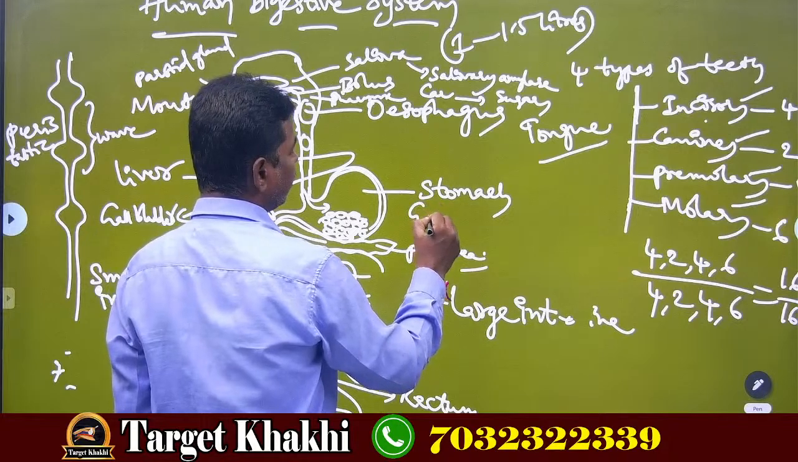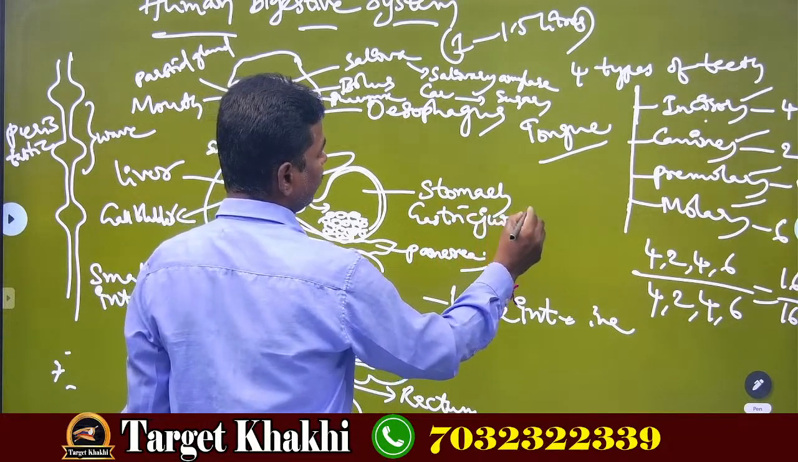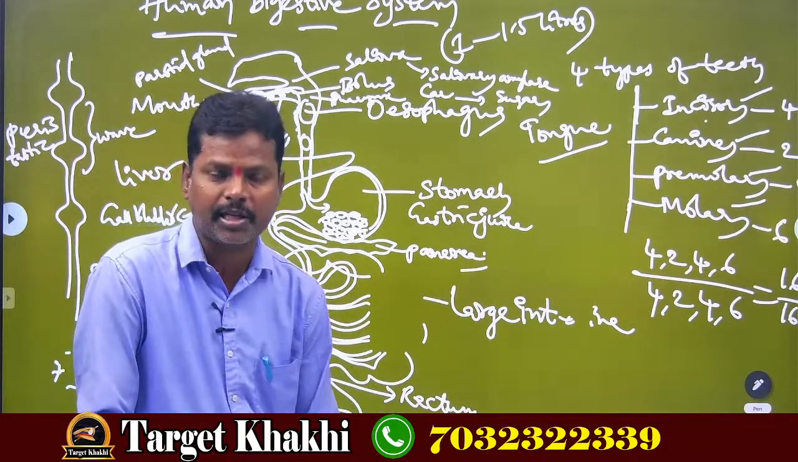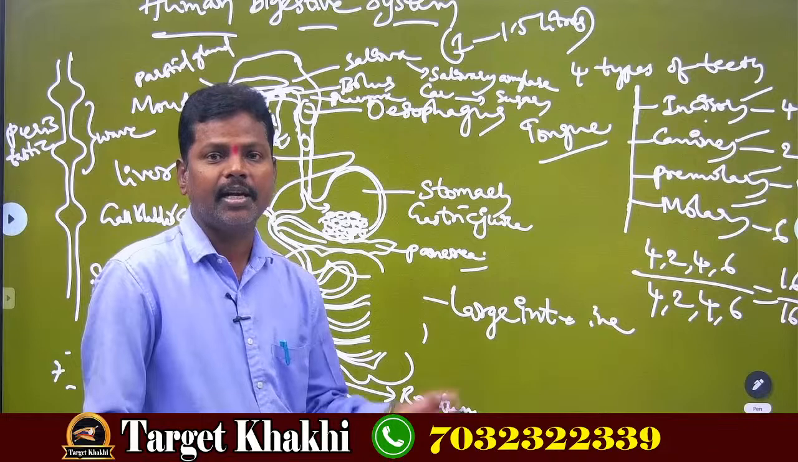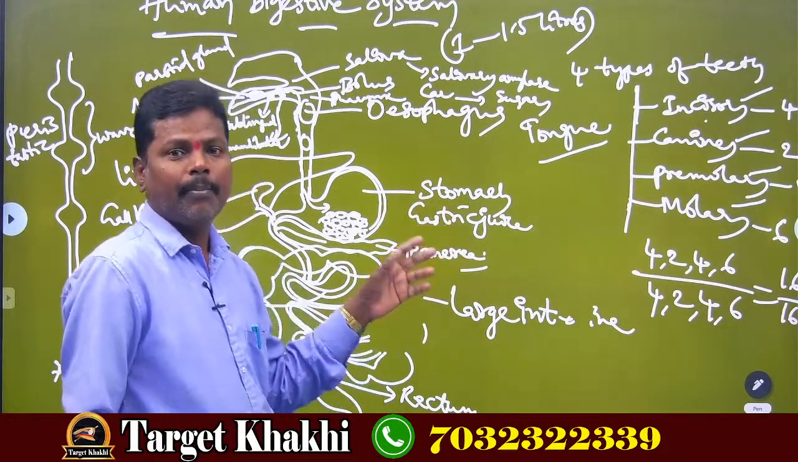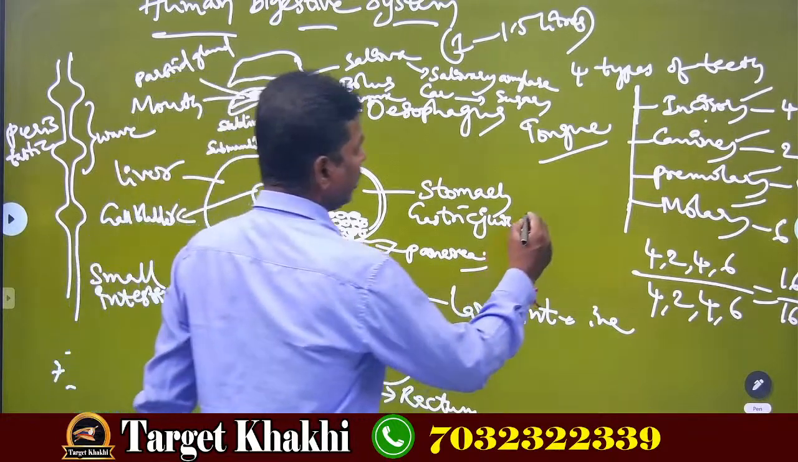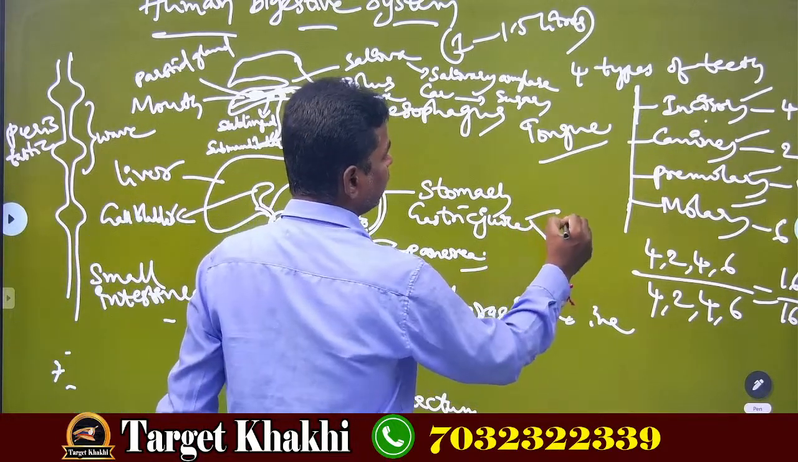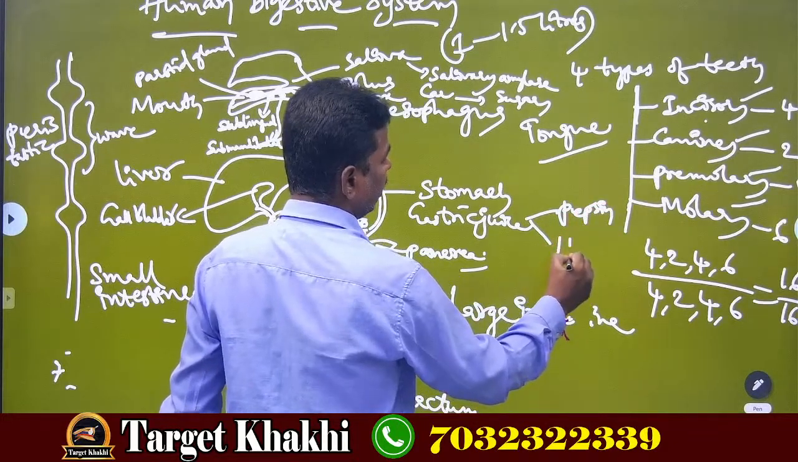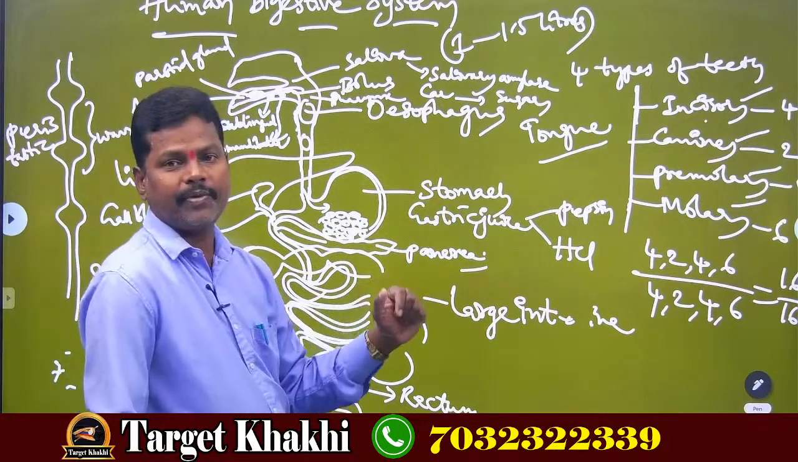In the stomach, what is present? Gastric juice is present. This gastric juice is secreted by the walls of the stomach. Where is it secreted? In the walls of the stomach. But what does the gastric juice contain? It contains two substances, that is pepsin enzyme and HCl.